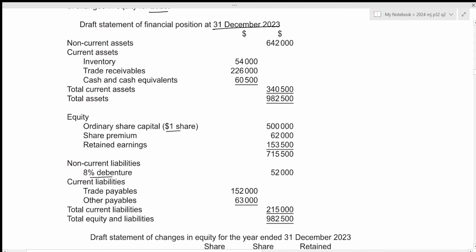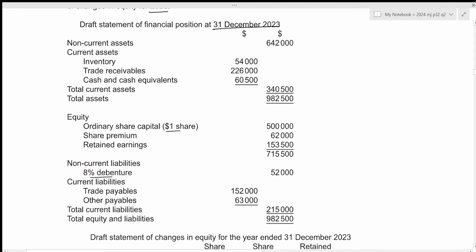And in this case a new accounting policy relating to the depreciation of buildings was introduced, and the depreciation charge for last year will be 1,600, which should be adjusted to the opening retained earnings and should be subtracted from the non-current assets value, and the depreciation charge for the current year should be deducted from profit for the year as well as the non-current assets. Let's write it down. We can also show the depreciation charge calculation. So depreciation for the year will be 80,000 times 2%, which is 1,600.